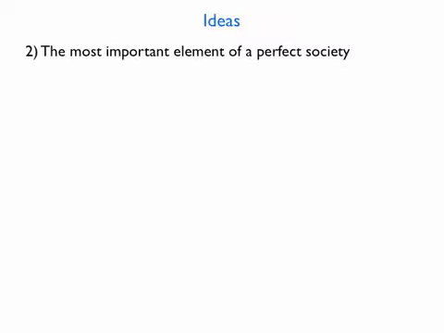First, for paragraph 2, the most important element of a perfect society. This question tells us to describe one element only, so I think I would write an idea, explain, example paragraph to explain one idea. As an example, I've chosen safety as my most important element of a perfect society.